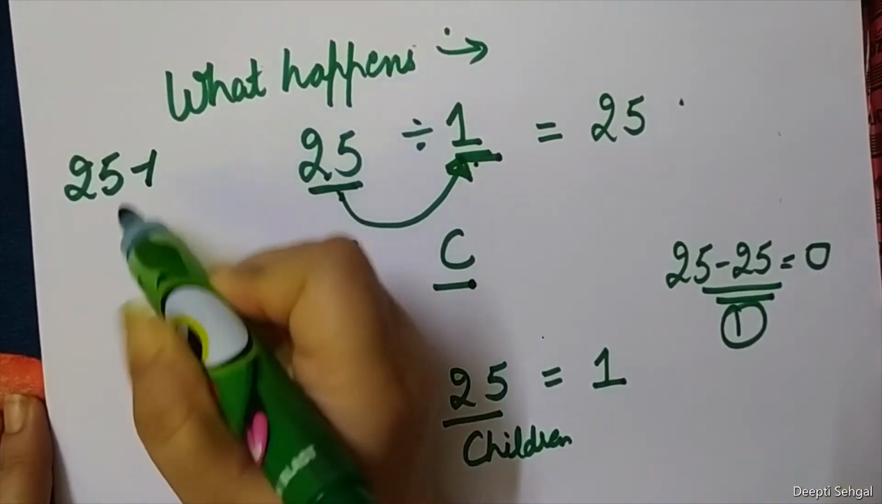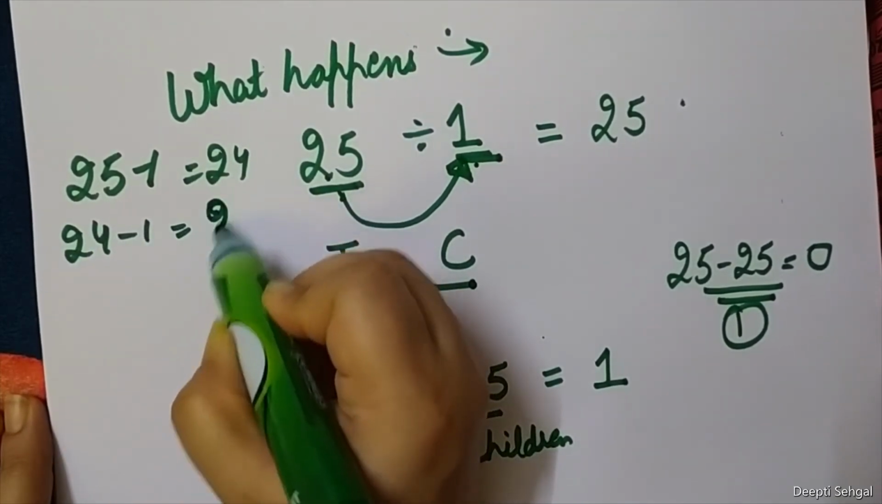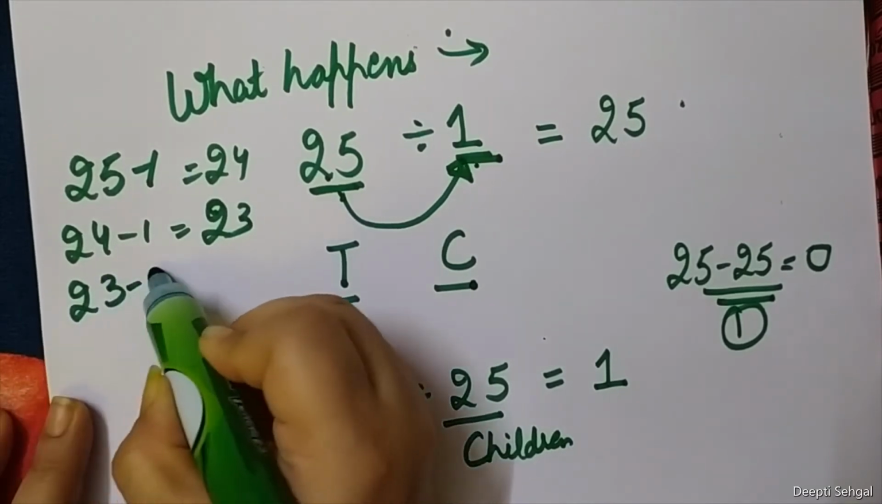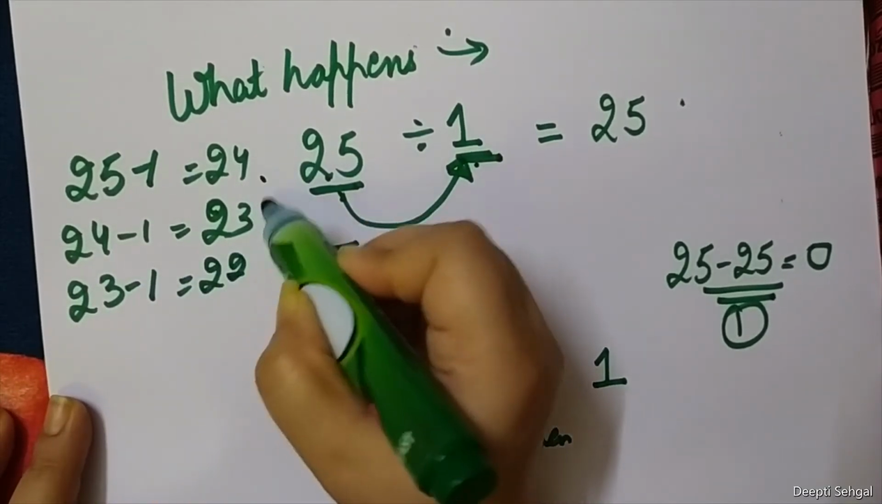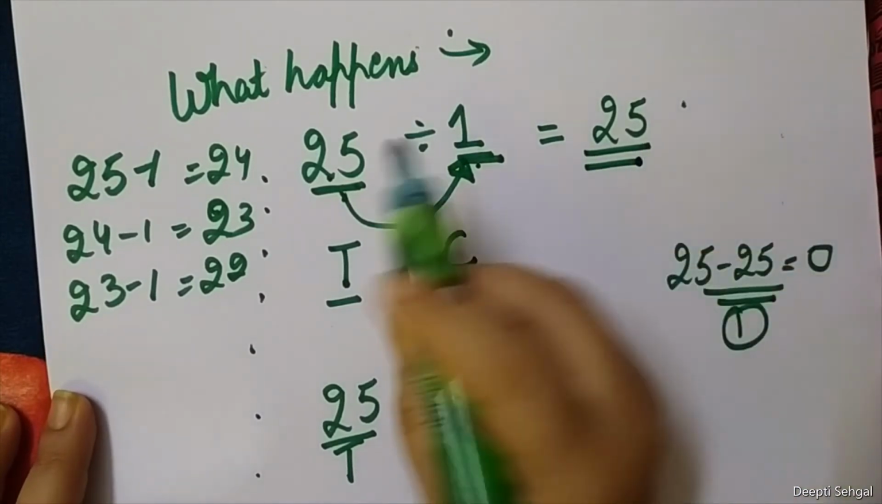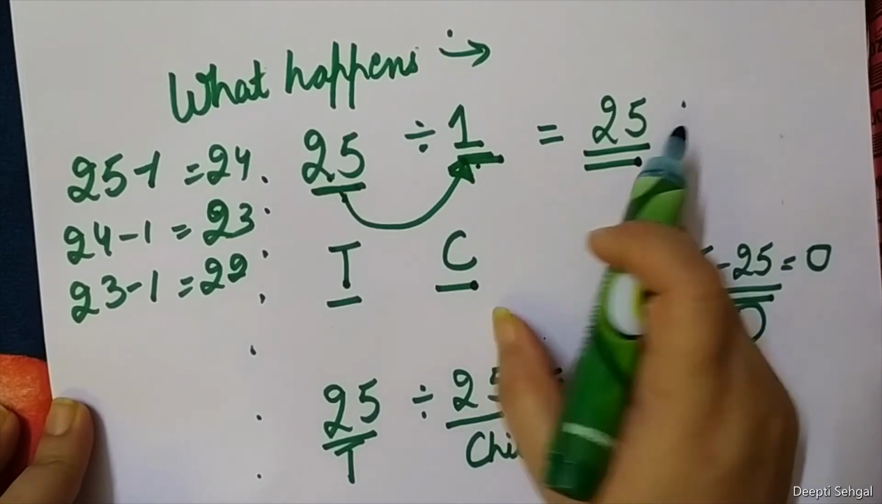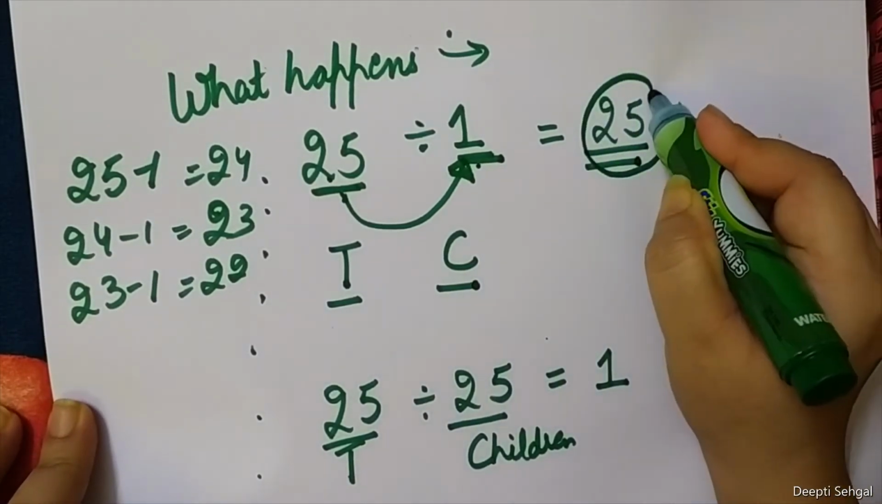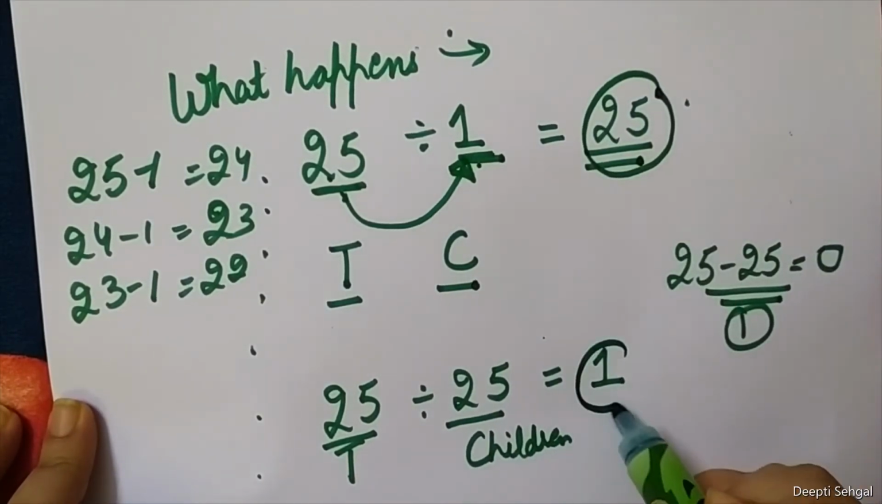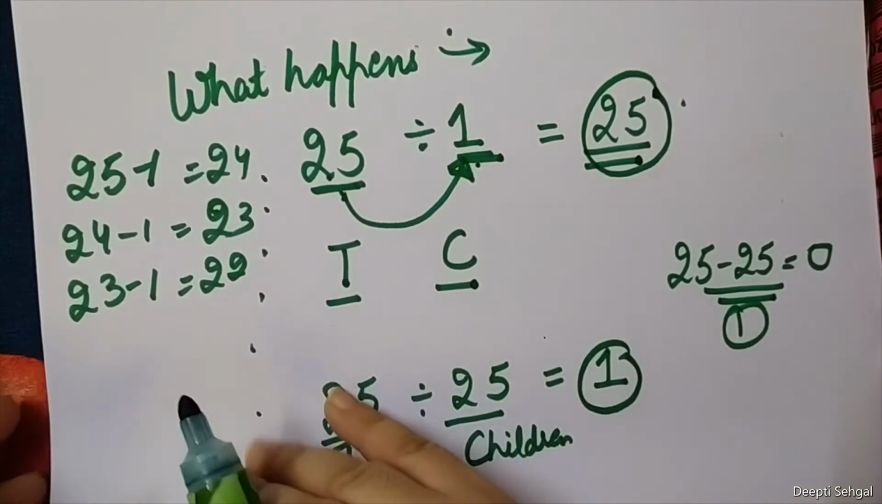25 minus 1, 24. 24 minus 1, 23. 23 minus 1, 22, and so on. It will go up to how many times? 25 times. So any number divided by 1 will give you the same number. The quotient is the number itself, and here the quotient is 1. When we are dividing by the same number, the quotient is 1.